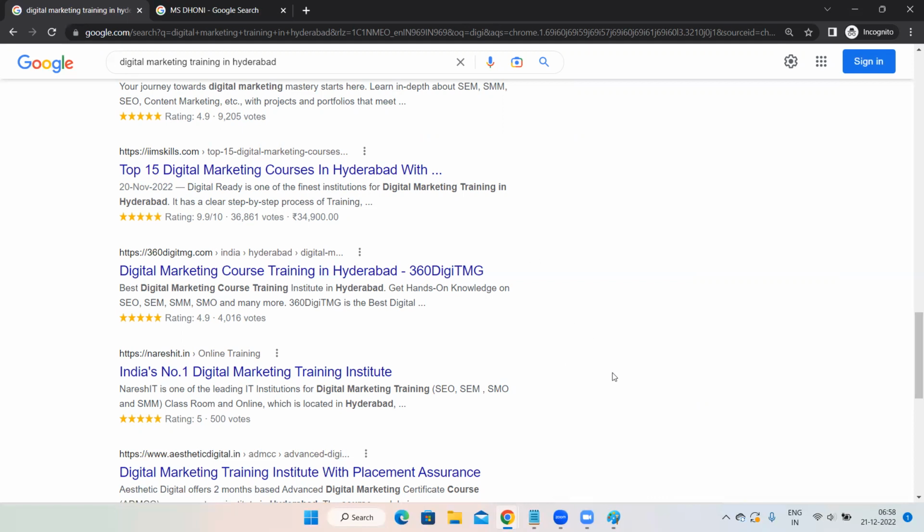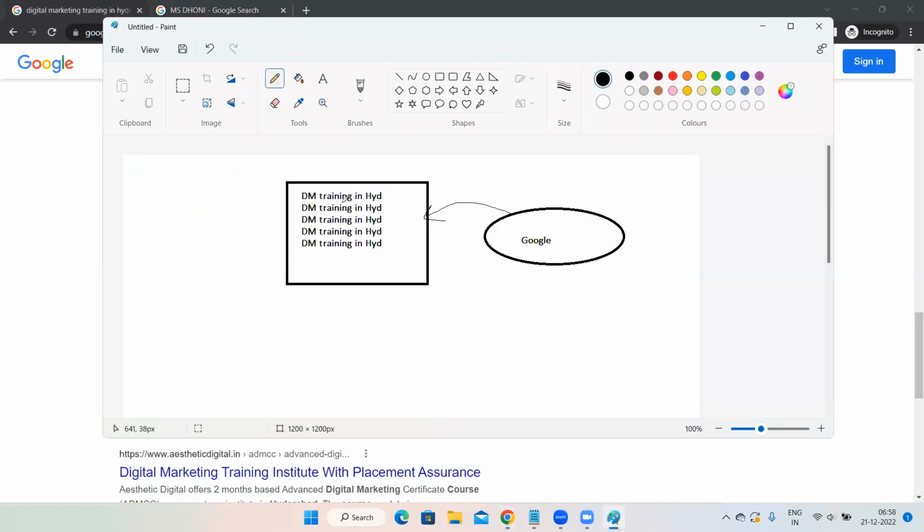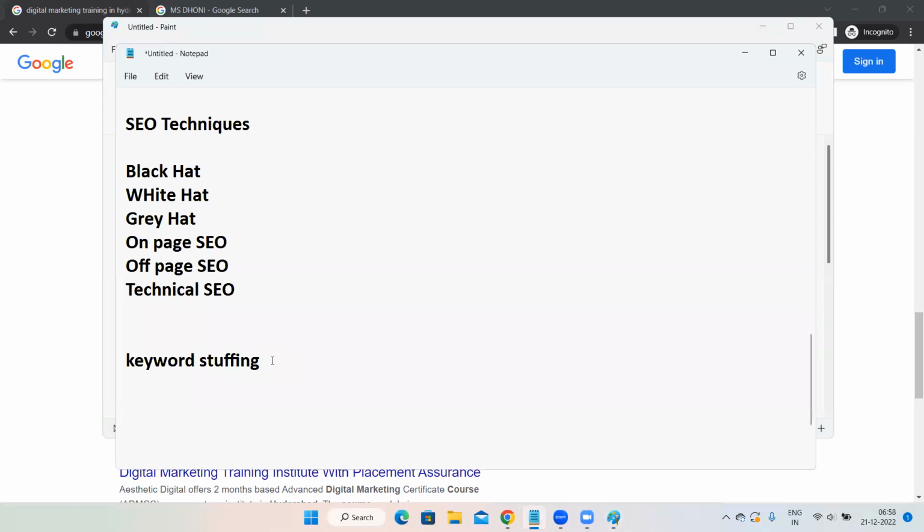But don't worry, you have Google advancements also, or you can also call them punishments. If you do these kinds of things, Google will punish your website. So never ever perform this kind of technique. Black hat techniques are a very big no-no. Never perform them. Okay, did you understand? These things are called black hat. Yes, black hat technique. Keyword stuffing is a black hat technique. You should never perform it.